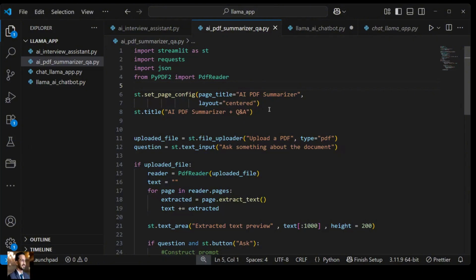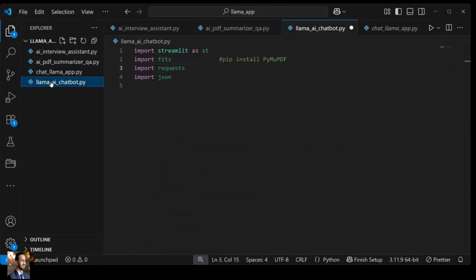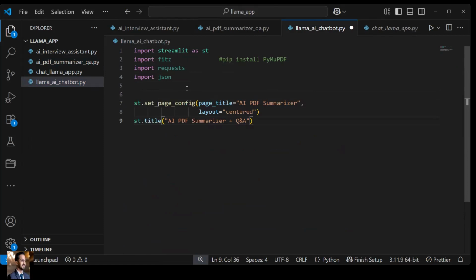So I'll just copy the same page configuration from here and paste it over here. In the page configuration, I'll give it information. For example, let's say I want to create it for our organization. So I'll give it a name, AI Council Chatbot. Thereafter, we are centering it. Then, where I had given AI PDF Summarizer, let me give it AI Council Chatbot. So this will create our simple user interface.